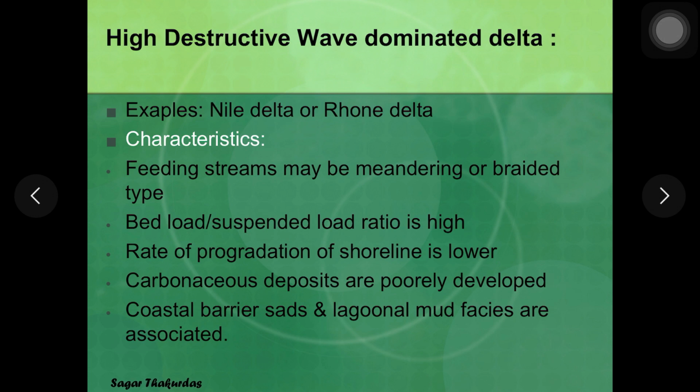But here the suspended load transportation is less. Most of the sediments are transported by bed load, and therefore the progradation is also little in comparison to the first type of deltas. So rate of progradation of shoreline is lower, carbonaceous deposits are less, and coastal barrier bars and lagoons are associated with these wave dominated deltas. You know how the longshore drift currents result in the lateral transportation of sand from the mouth of the distributary channel to form the barrier bars.